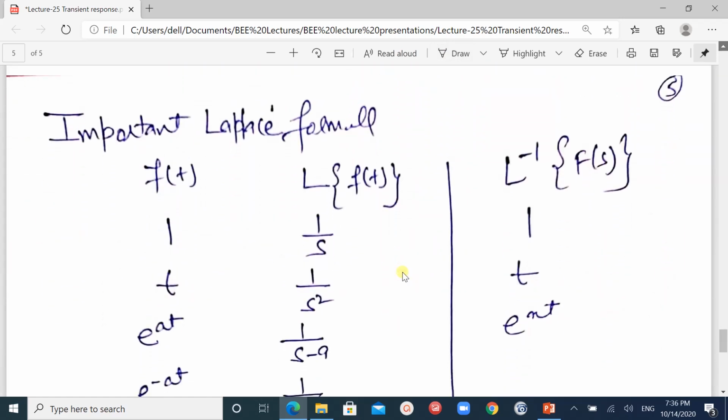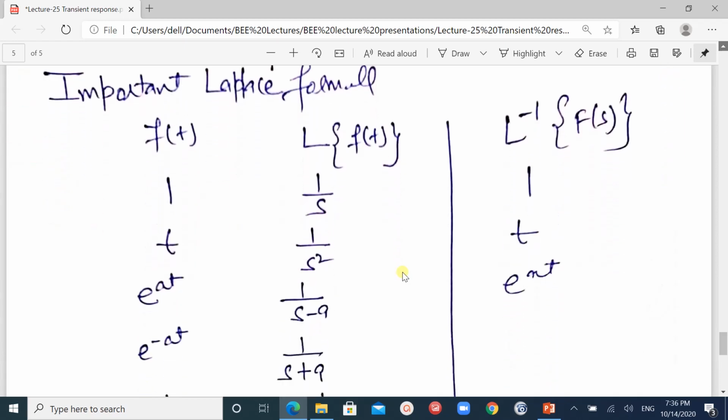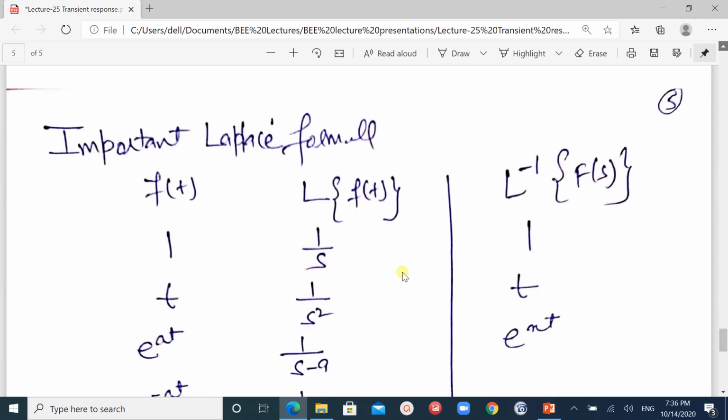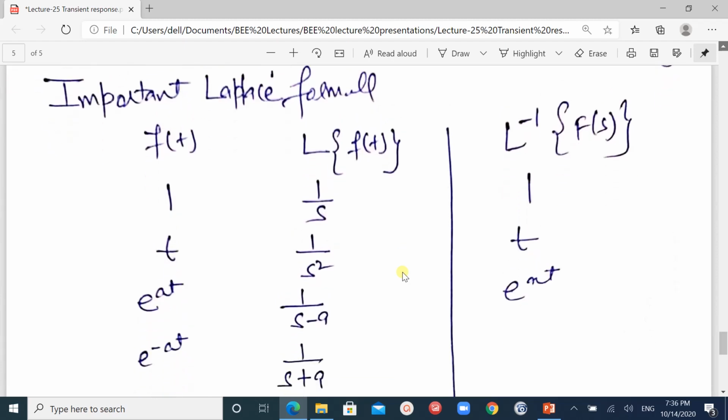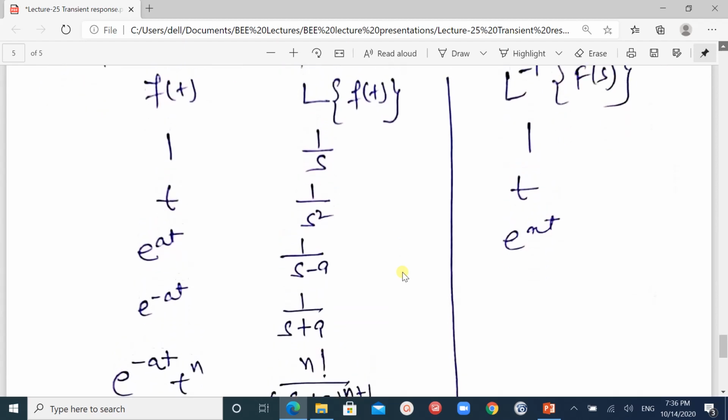Then after that, the important Laplace formulas, because we are solving the derivations using Laplace transforms. Here I have written some important formulas.